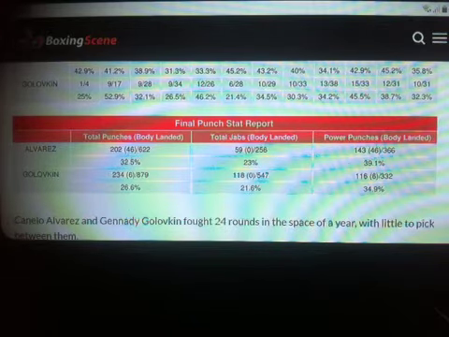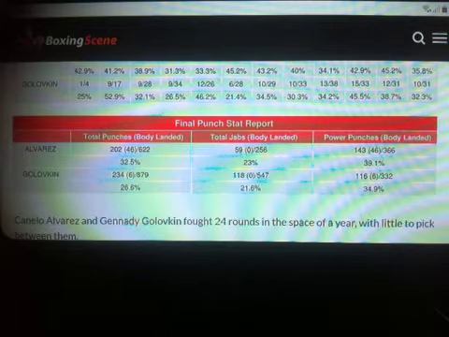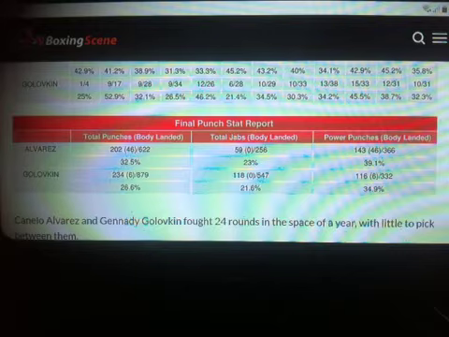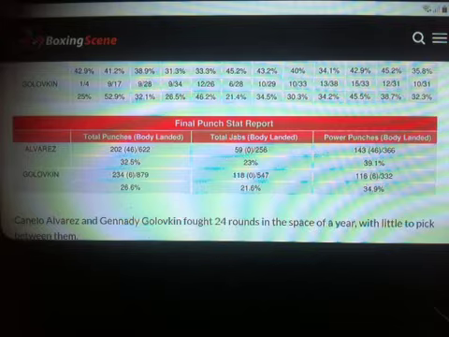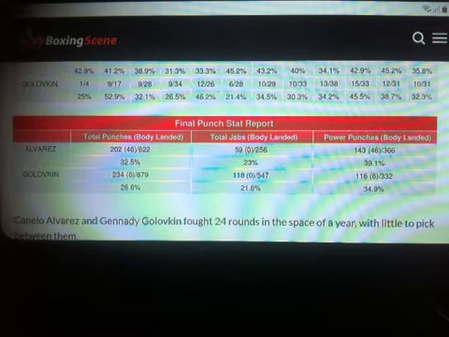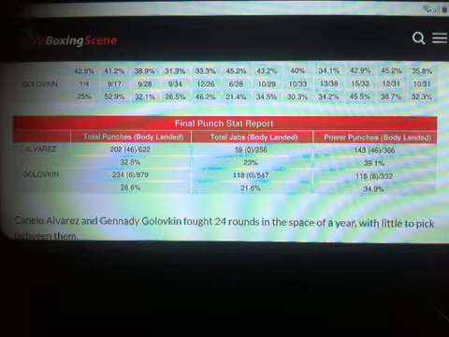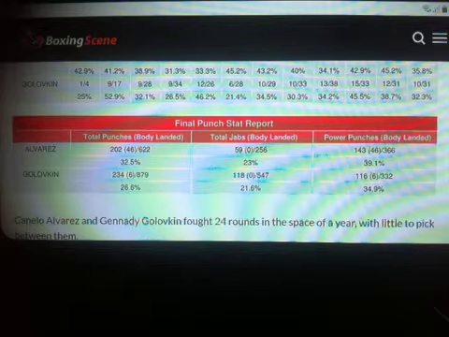But when we talk about total punches landed, which is what really counts in a fight, which shows us the activity of a boxer and where that activity is, we see that Golovkin outlanded Canelo Alvarez 234 punches to 202 punches. But that doesn't mean much, right? And then when we look at the punches landed to the body, which is in brackets, you can see that Canelo outlanded Gennady Golovkin 46 punches to 6 punches.